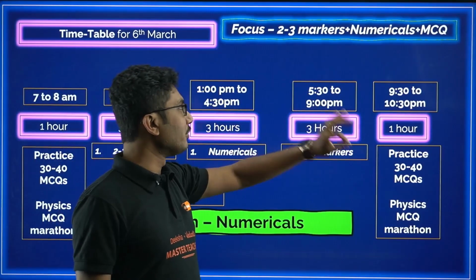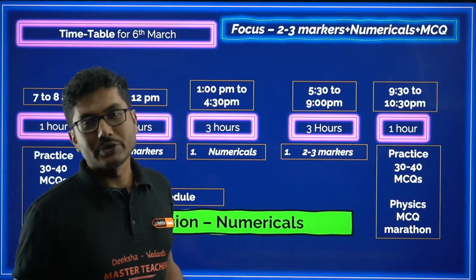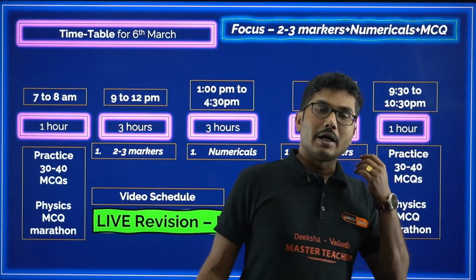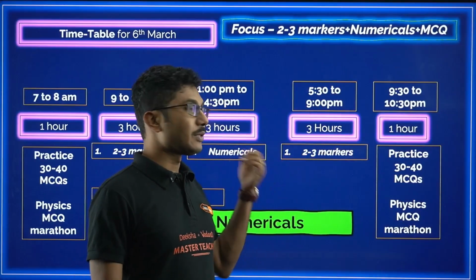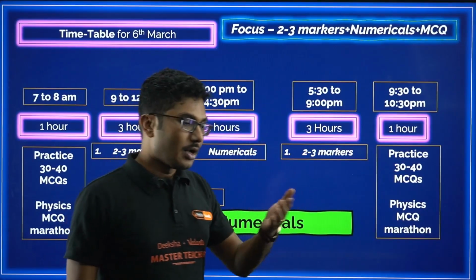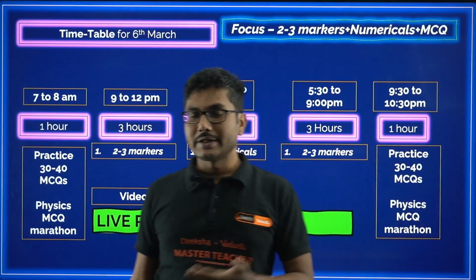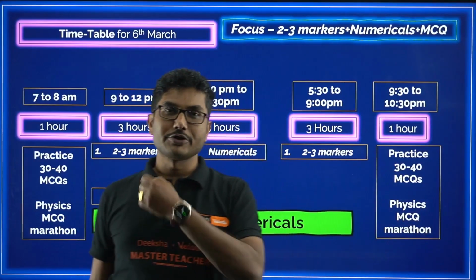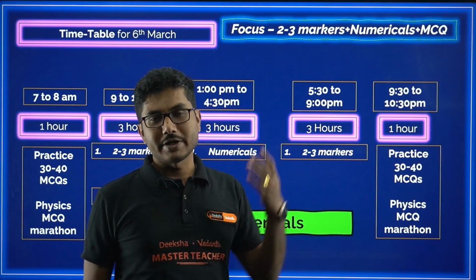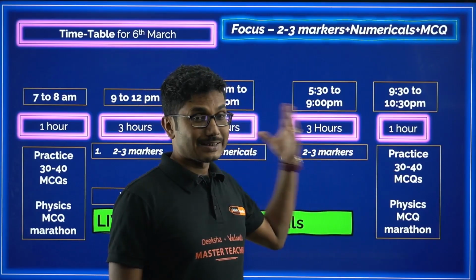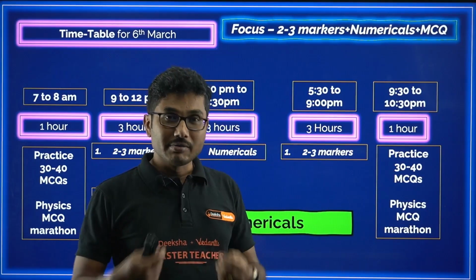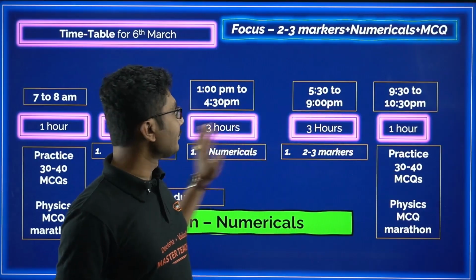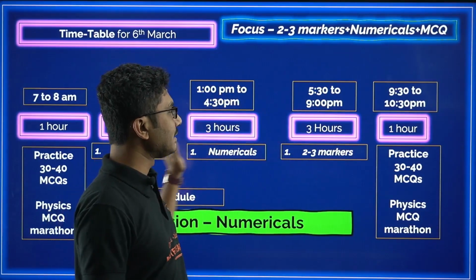Next, 5:30 to 9 p.m., practice 2-3 markers again. Even though they are easy, students often ignore them. They are not able to write them. So for example, what are the types of questions coming? Properties of magnetic field, properties of electric field lines, properties of nuclear forces, properties of equipotential surfaces. These are all the common questions that are very expected. So you have to practice them, right? You have to remember them. Don't overlap with individual concepts. So that is why it is very important you allocate these 2 hours.